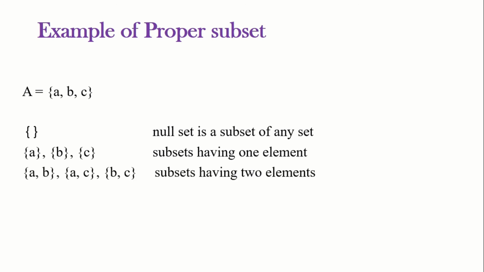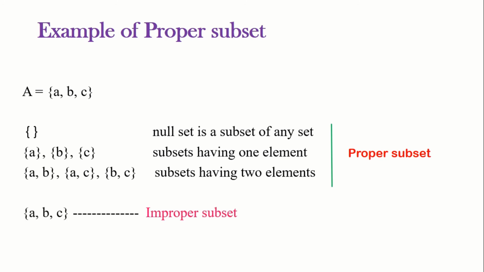And then we take the subsets of order 2. That is, the subsets {A, B}, {A, C} and {B, C} are the subsets having two elements, which are proper subsets. So these are the proper subsets of A. And next we consider the set A itself. The set A is a subset of itself, which is an improper subset of A.